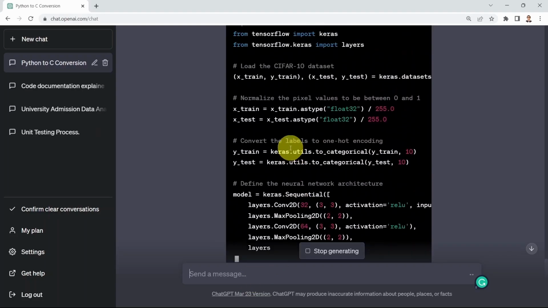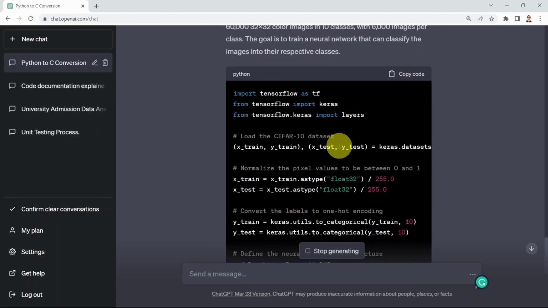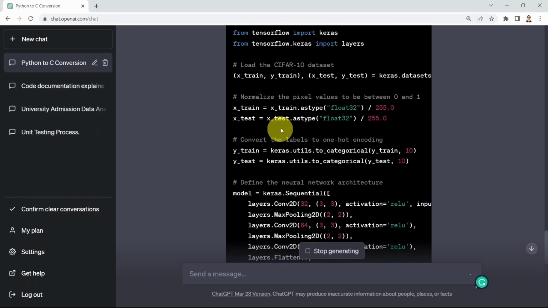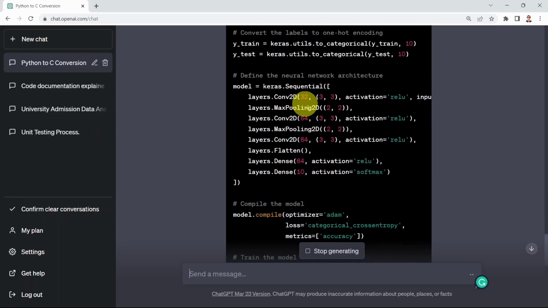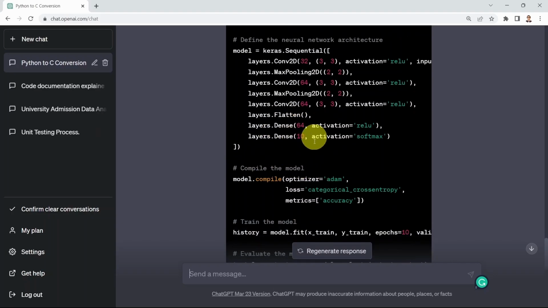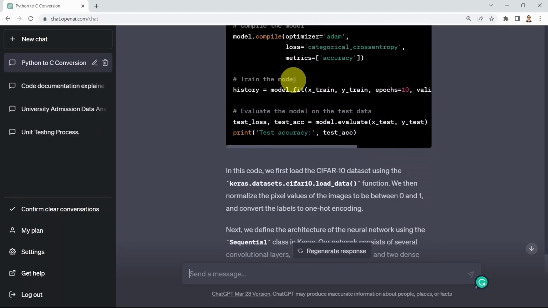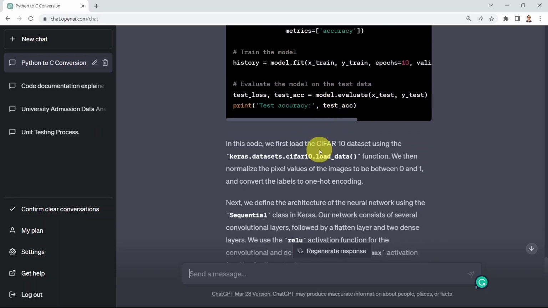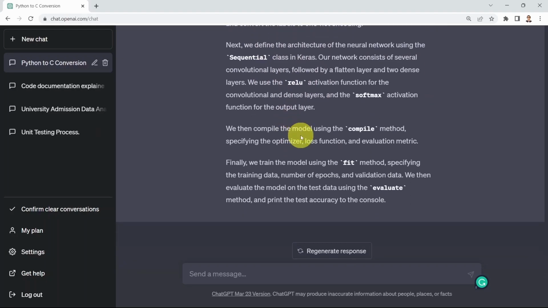So here we go. Basically, it's imported TensorFlow for us. And then it assumed that we have our CIFAR-10 dataset, which is a benchmark dataset. And then here we're scaling or normalizing the data. And this is simply how we build our model using the Keras API. So you will see that here we're building multiple convolutions, multiple max pooling layers, and then we have Conv2D. We flatten it, and then we have a dense, fully connected artificial neural network. Again, if you're not familiar with that, don't worry. This is just the code that trains an AI for you to perform image classification. And it's also here explaining to you what that code performs.